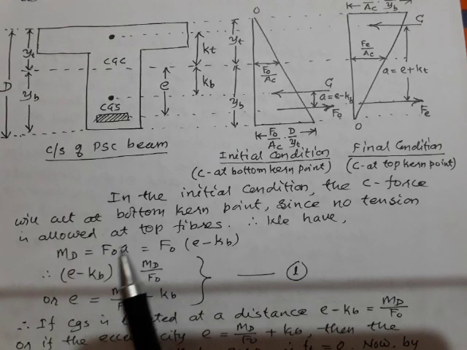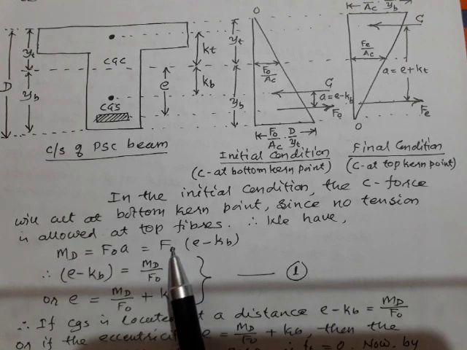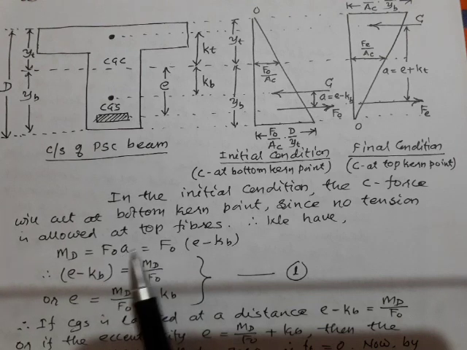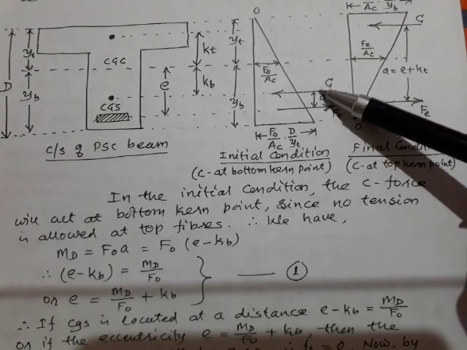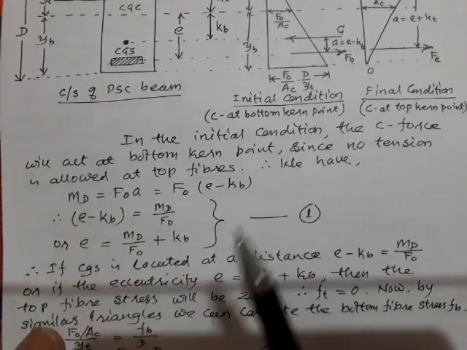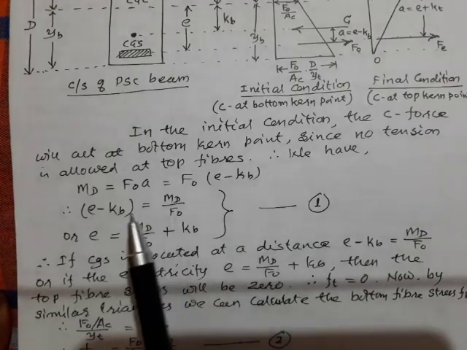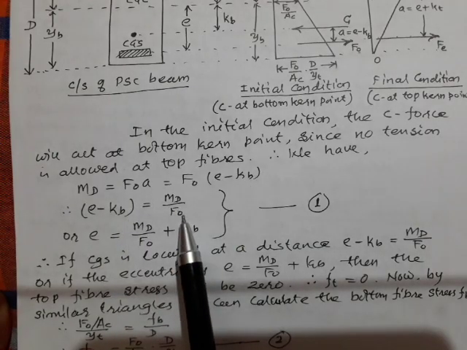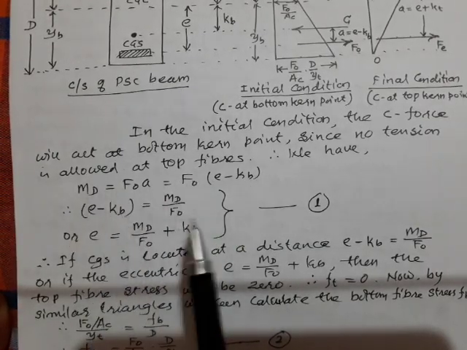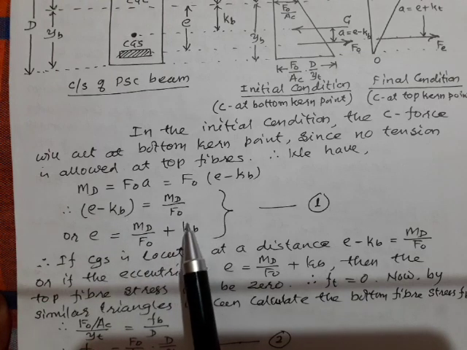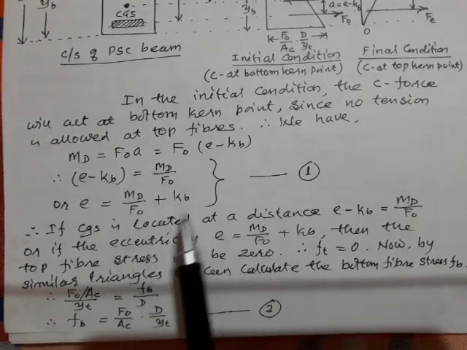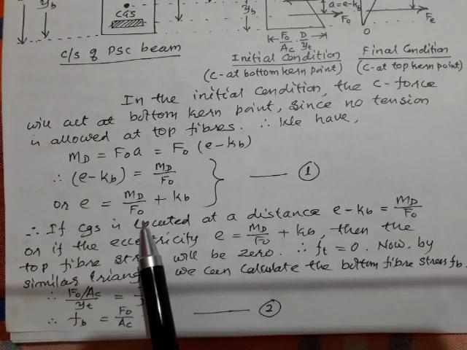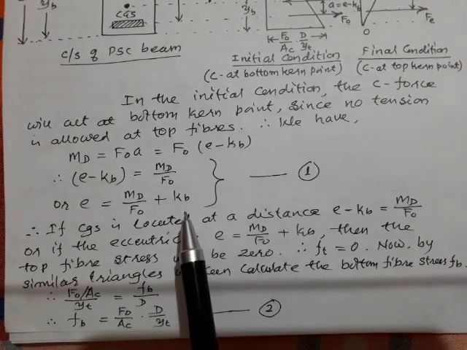So MD is equal to F naught into A, where F naught is the initial prestressing force. F naught I will keep as it is, and instead of A, I will write E minus KB, the lever arm. So E minus KB can be written as MD by F naught. Taking F naught this side, E minus KB is equal to MD by F naught. Or eccentricity E is equal to MD by F naught, and I take KB this side, plus KB.